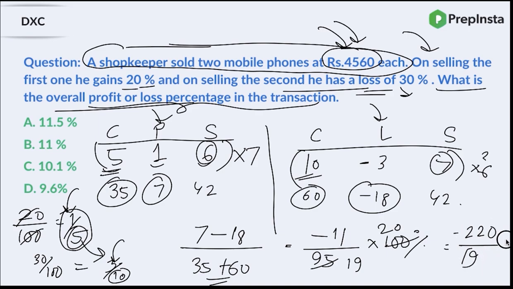So what do you mean by minus, guys? Minus means it's a loss. And how much loss? What is 220 by 19? 220 by 19 is nothing but 11.5. So there is an overall loss of 11.5%.